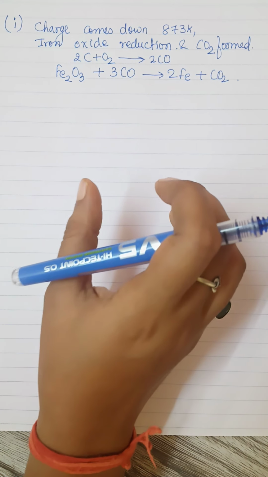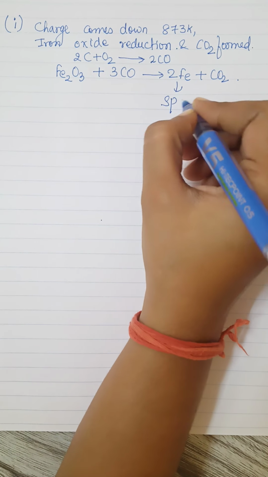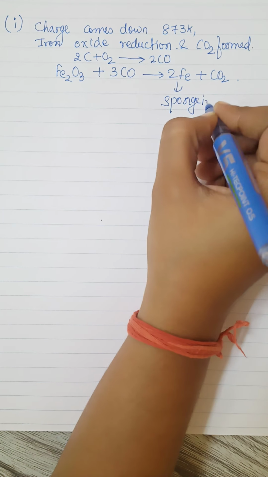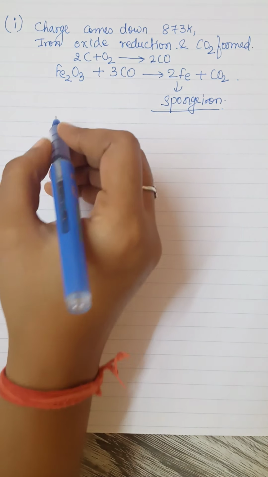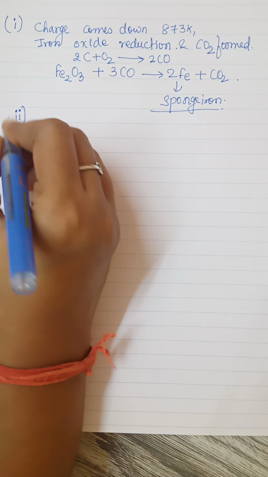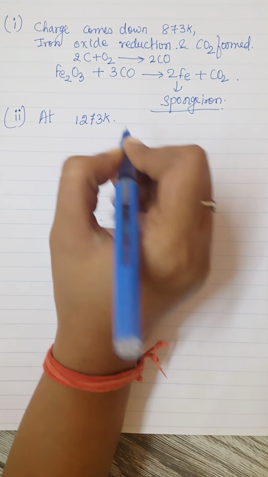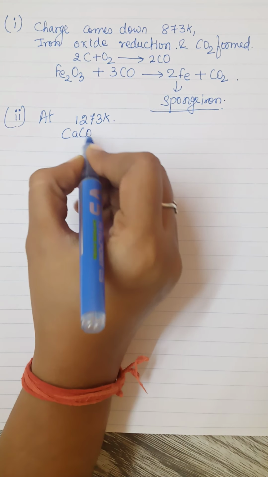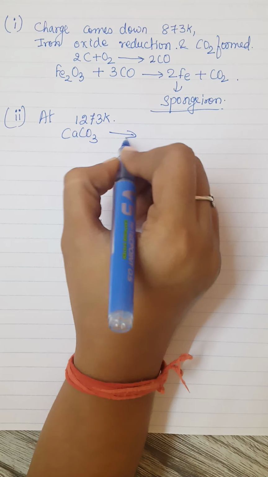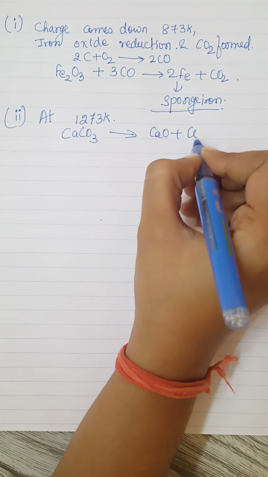Now the iron thus obtained will be spongy, okay. So this will be spongy iron, है ना, and that means it is not pure. Now there are impurities present. Now when it reaches somewhere around 1273 Kelvin, what will happen? The calcium carbonate in the limestone, okay, that is the limestone, will be broken down to calcium oxide and CO2.